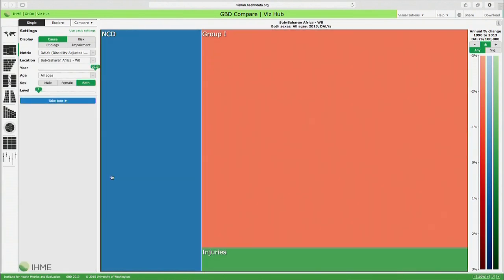And here what we'll see is about 27% of the DALYs can be attributed to non-communicable diseases. The overwhelming proportion, or about 66%, can be attributed to group 1 causes, and almost 7% to injuries. So both for deaths and for DALYs, it's really essential to understand that in all regions except sub-Saharan Africa, the overwhelming majority of deaths and DALYs can be attributed to non-communicable causes.